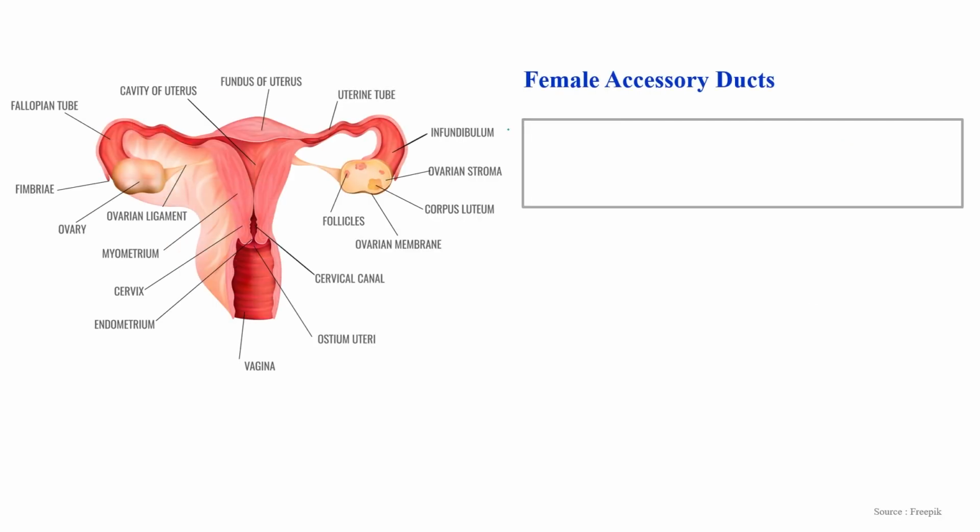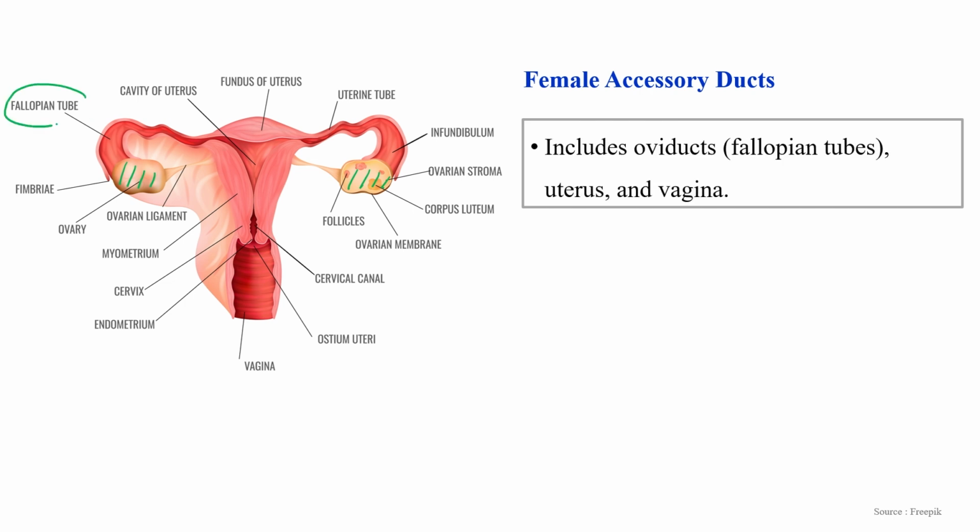Now, after the primary reproductive organ, the ovary, let's discuss the different ducts associated with the female reproductive system. First one is the fallopian tube or oviduct.